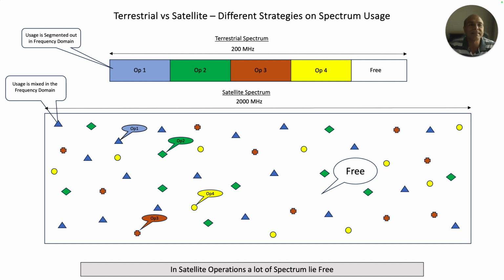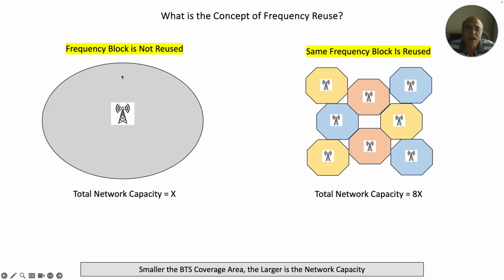Now what will happen is that, as I told you, if you break this into smaller blocks, then your throughput decreases. Let's say 200 megahertz results in 1 gigabit of data. Now that 1 gigabit of data can be shared within 1,000 customers, or maybe 1 lakh customers, however many customers there are in some geography.